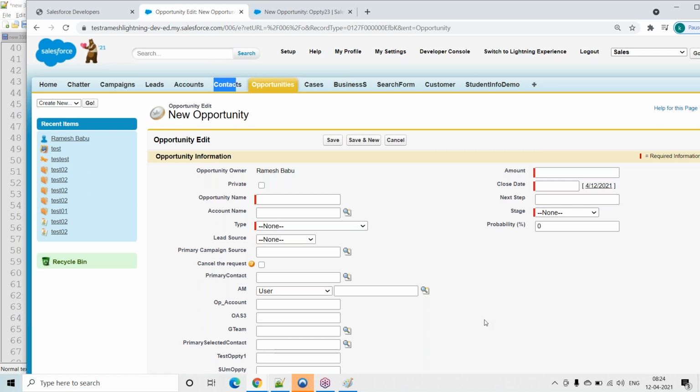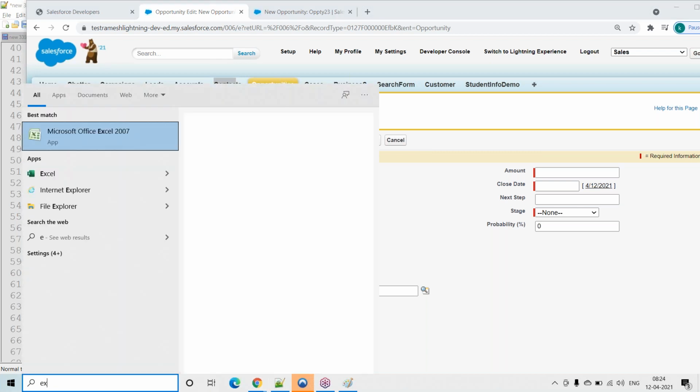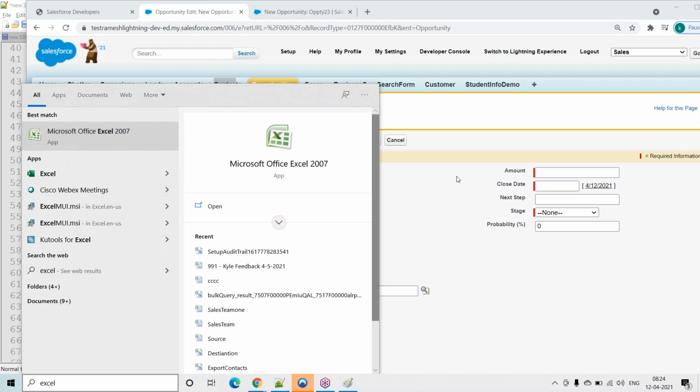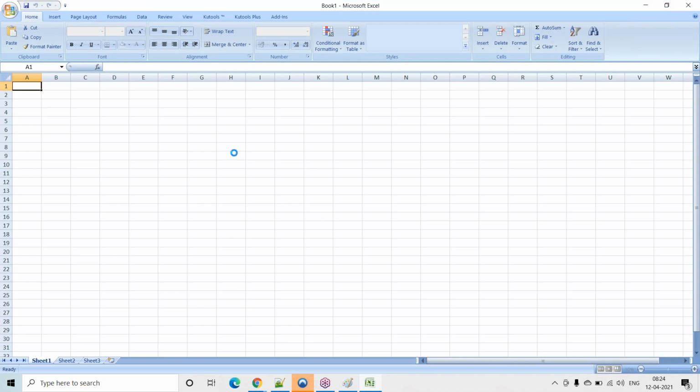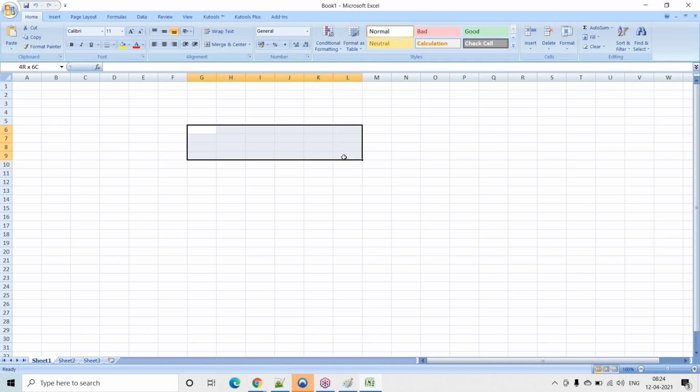An object is nothing but a table. In Salesforce terminology, we call it an object. See here, for example, go to here.